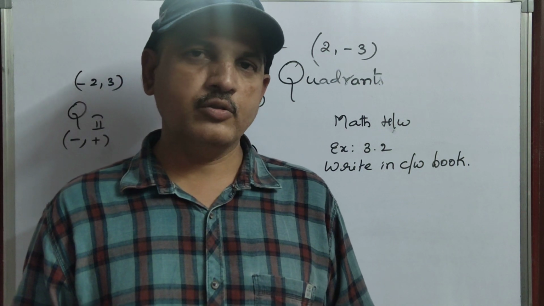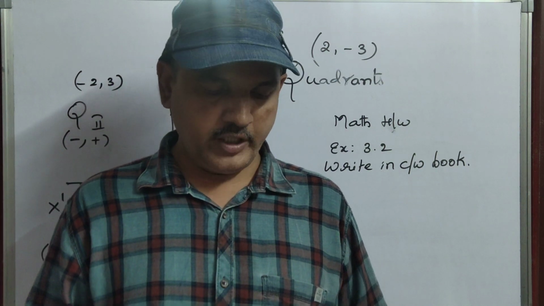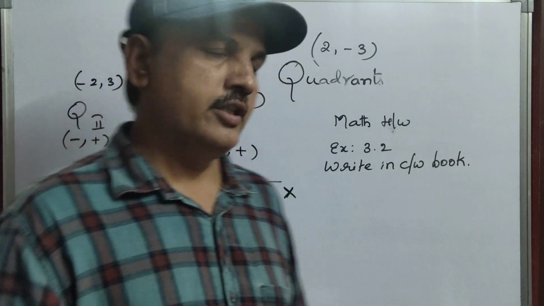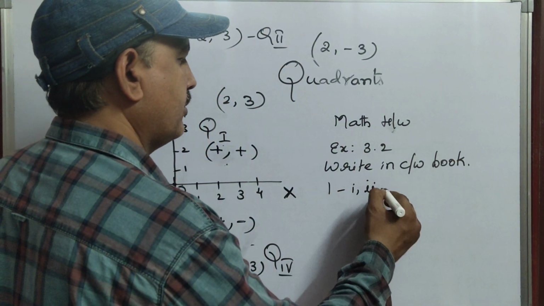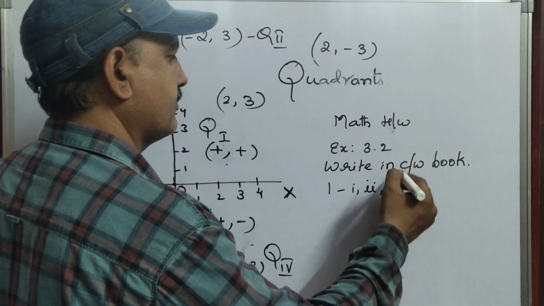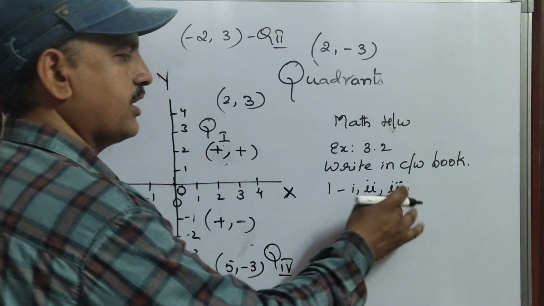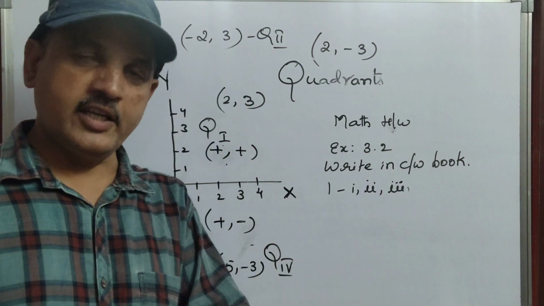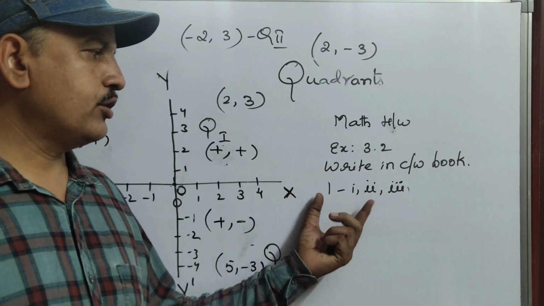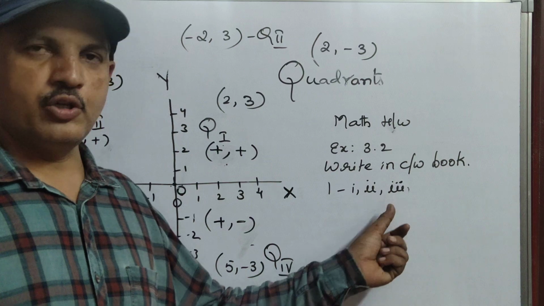Only 3.2, not the full exercise, only the first sum. We have 3 sums there: in the first, Roman 1, 2, 3. These are the 3 sums. Only the introduction part that I am sending, and exercise 3.2 first Roman 1, 2, 3 questions.